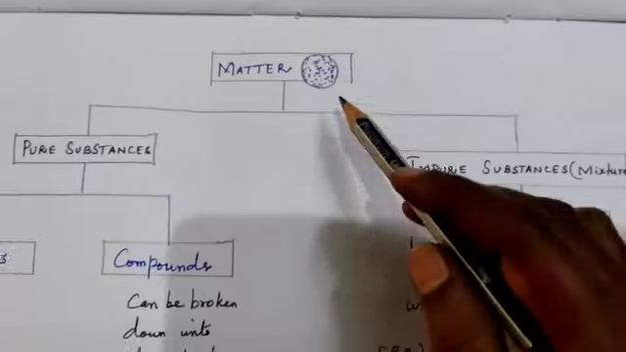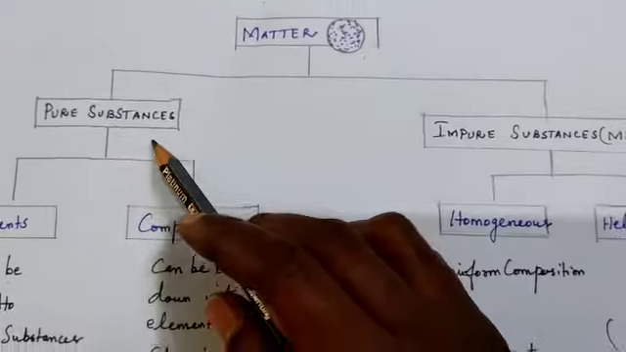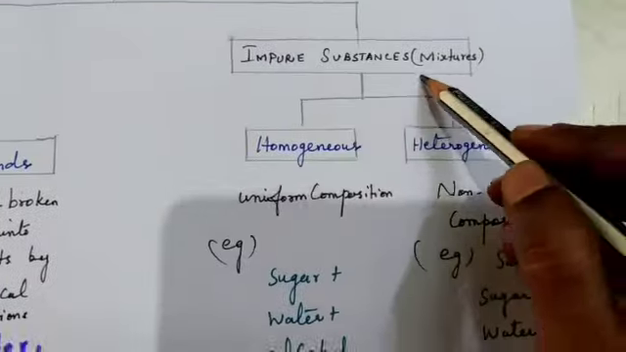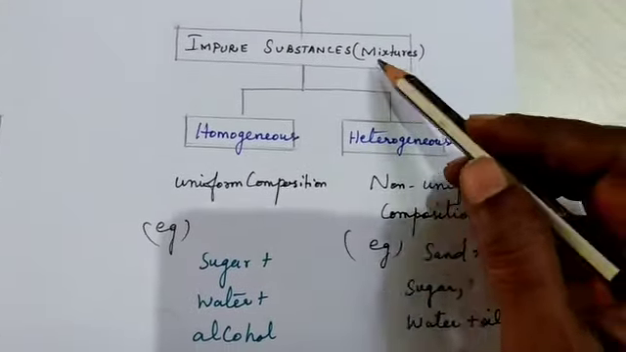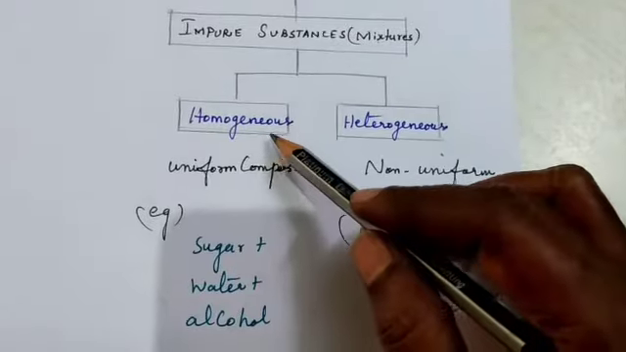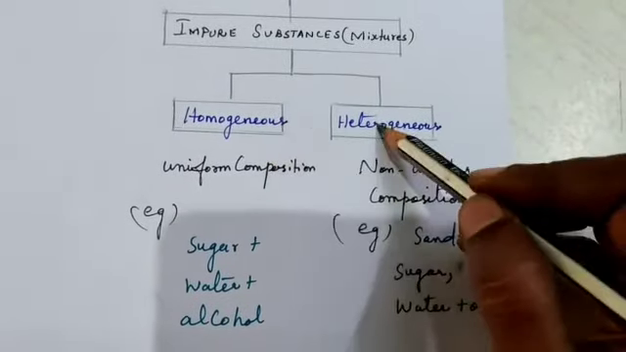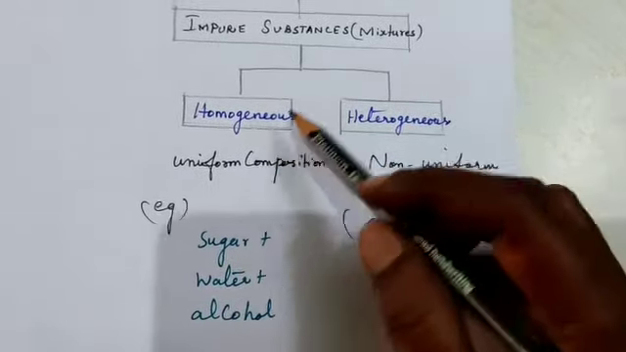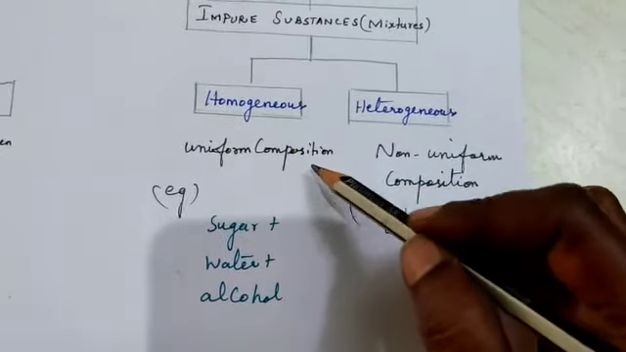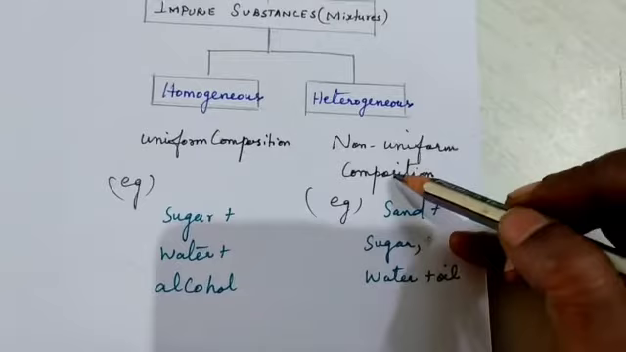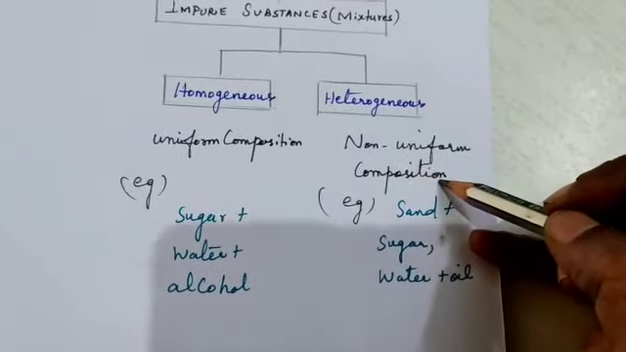And afterwards, matter is classified into pure substances and impure substances. Impure substances are otherwise called mixtures. Mixtures can be classified into homogeneous mixture and heterogeneous mixture. What is meant by homogeneous mixture? It is called uniform composition. Heterogeneous mixture means a non-uniform composition.